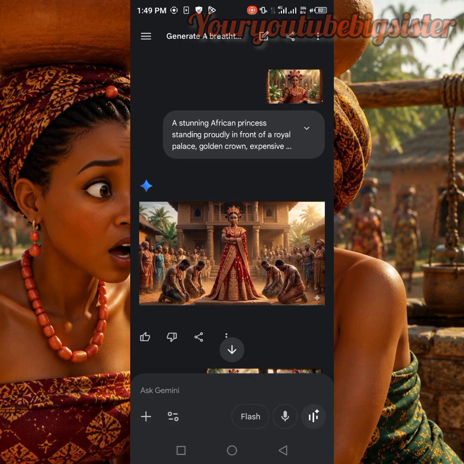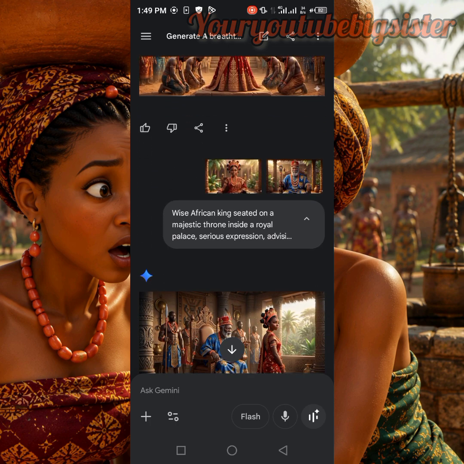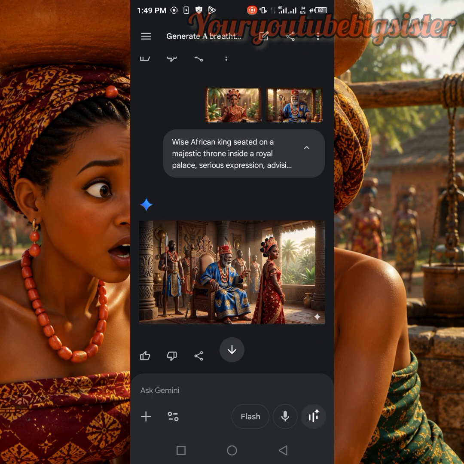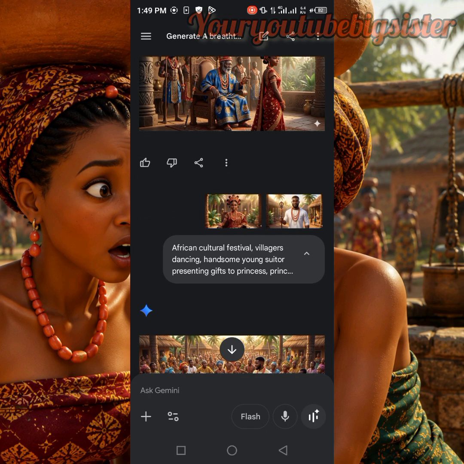This is the image of the princess with the suitors. Are you seeing it? The same face. The same thing with when she was with her father. I put these two images together and I gave it the prompt and it generated the father and the princess in one scene. So the same thing with the princess and her suitor.